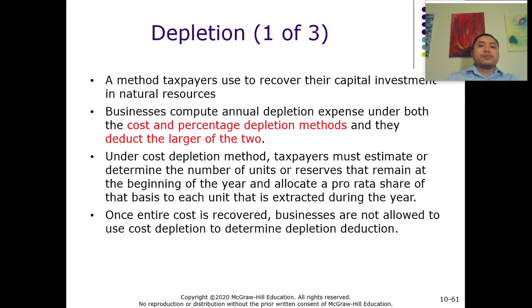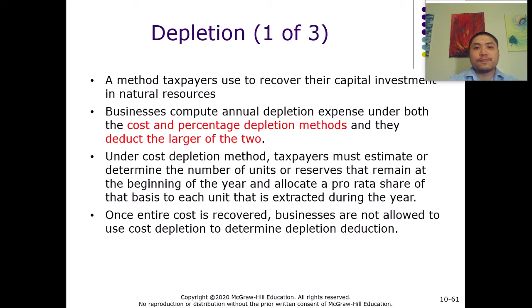All right, so let's talk about depletion, and this is the last part of chapter 10. Depletion is a recovery method that is used to recover the cost of natural resources. So it's only used for natural resources.